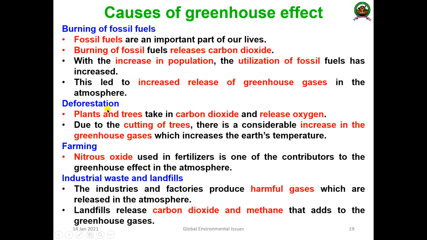Another potential problem is deforestation. You know that, cutting the trees, removing the trees. The plants and trees take in carbon dioxide and release oxygen. When greenhouse gases like carbon dioxide are present here, the plants can absorb them and release oxygen. But if the trees and such plants are cut, there is a considerable increase in greenhouse gas, because nobody is there to absorb the carbon dioxide and emit oxygen, which contributes to the increase in the amount of greenhouse gas in the atmosphere.